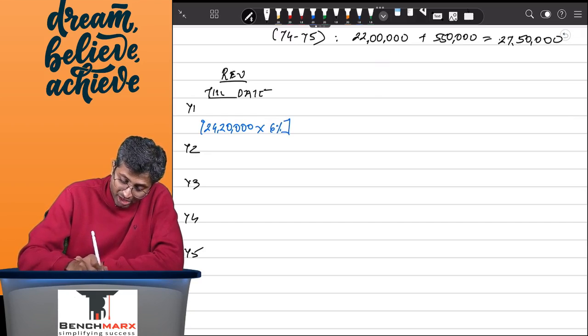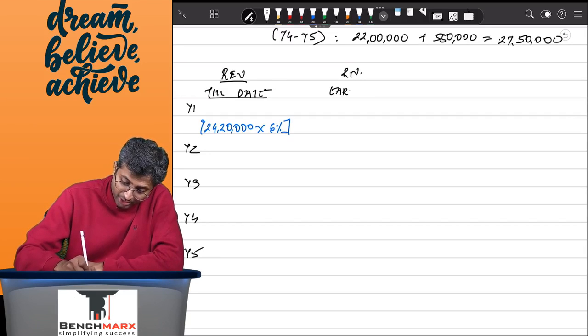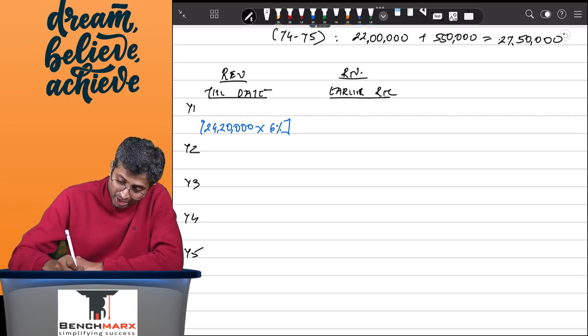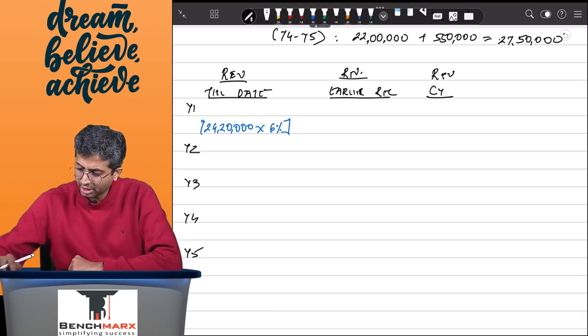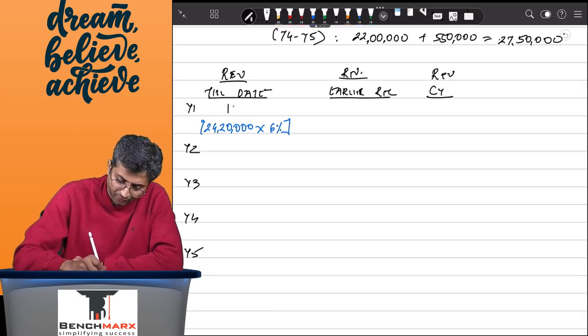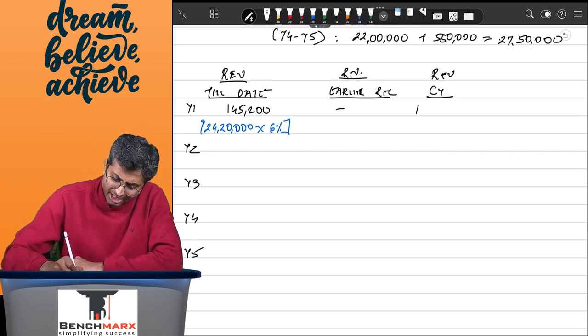However, if I want to find the revenue for the year, you can say revenue earlier recorded. You will reduce this and hence that will give you the revenue for the current year. So if I do 2420 into 6%, I will get 1,45,200. There is no further revenue recognized earlier, and hence 1,45,200 will be shown as my revenue of the current year.